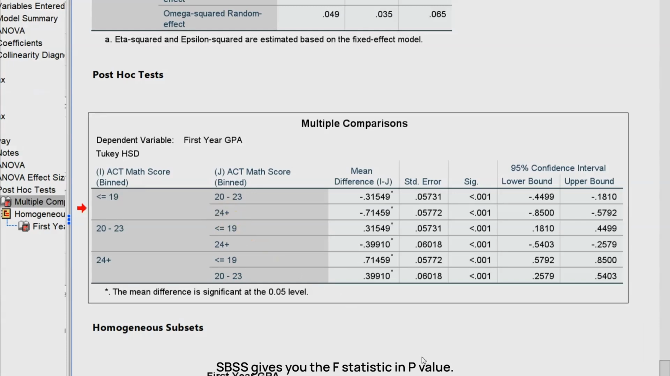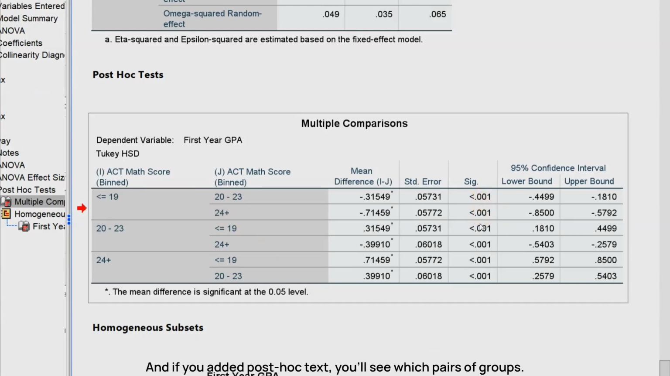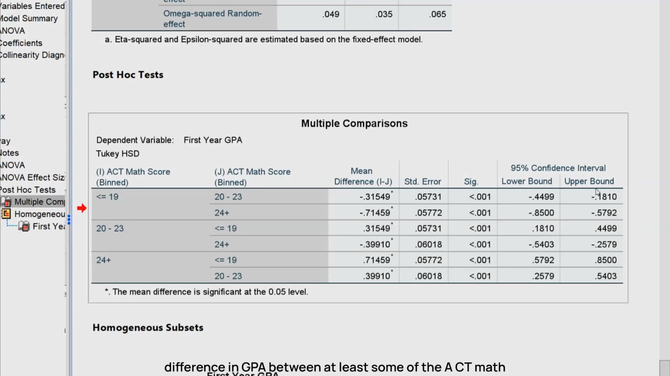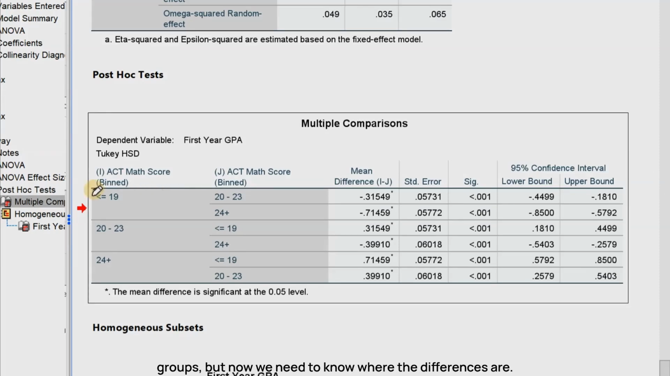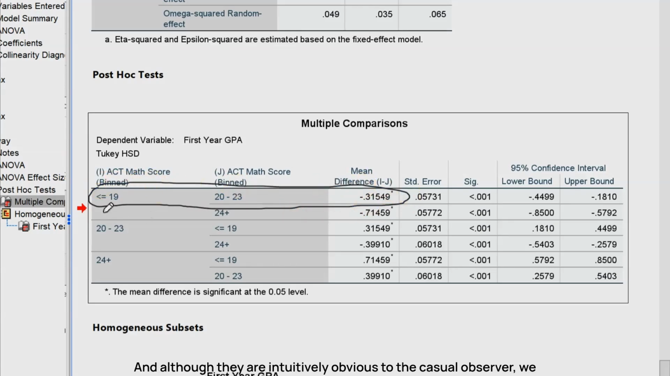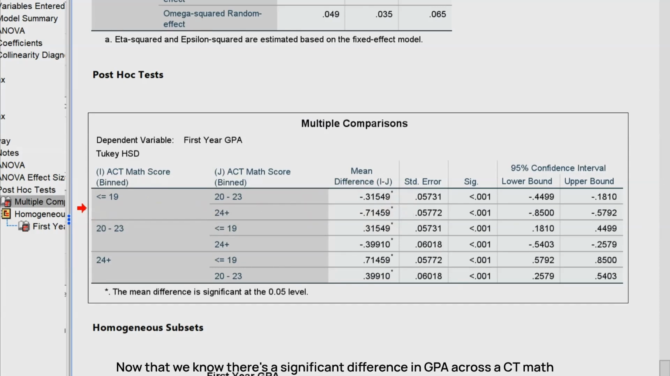SPSS gives you the F-statistic and p-value, and if you added post hoc tests, you'll see which pairs of groups differ significantly. If p is less than 0.05, we say there's a statistically significant difference in GPA between at least some of the ACT math groups. But now we need to know where the differences are. And although they are intuitively obvious to the casual observer, we still want to appreciate the level of magnitude of these differences.